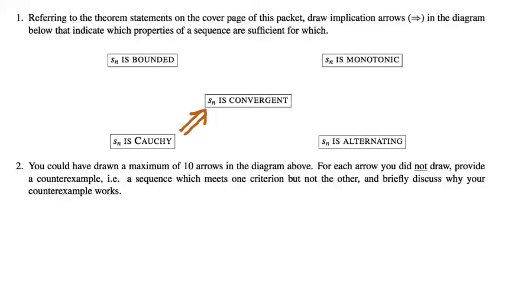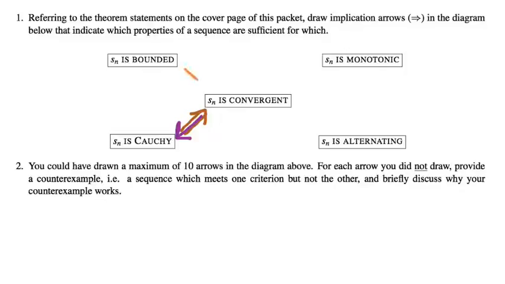What other arrows are appropriate on this diagram, just to finish up the picture here? So Cauchy implies convergent. That was a big deal. What else? The opposite is also true. Convergent also implies Cauchy. And that, by the way, is true even in the rationals. Okay, so there's an if and only if.